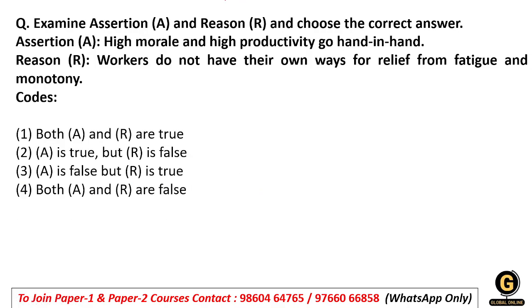Let's see here, again an assertion and reason based question. Assertion says high morale and high productivity go hand in hand, and the reason says workers do not have their own ways for relief from fatigue and monotony. So students, here generally the first assertion, that is high morale and high productivity going hand in hand, is true. Whenever your morale is high, you work more productively. So both go hand in hand. Then the reason, workers do not have their own ways for relief from fatigue and monotony, is incorrect. Why? Because every person has their own way to get relief from fatigue or monotony.